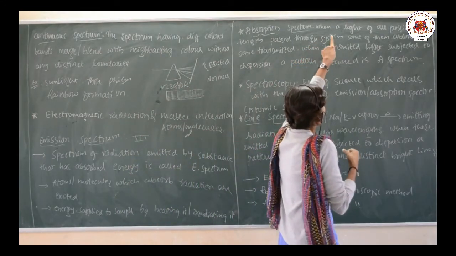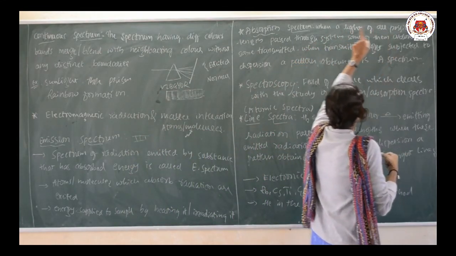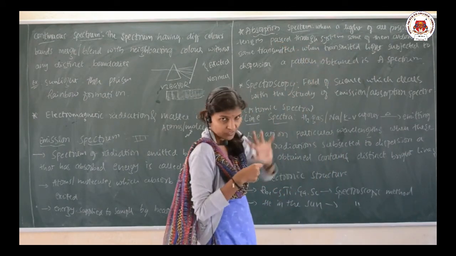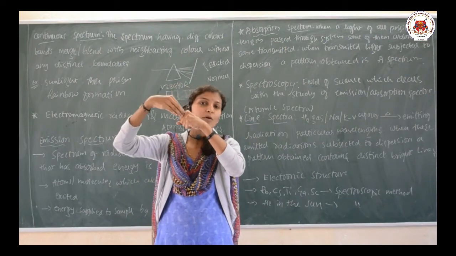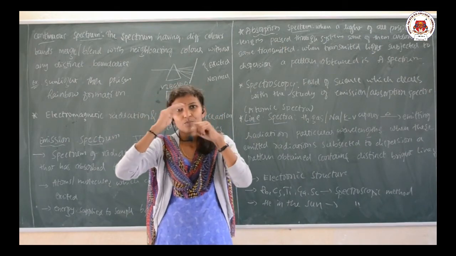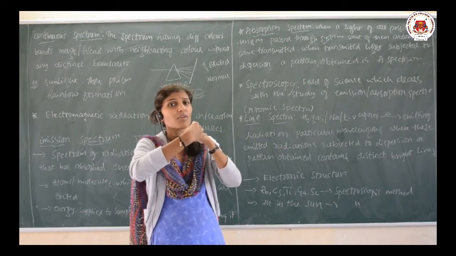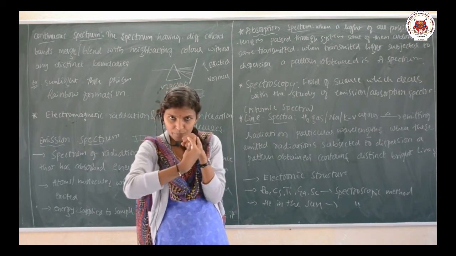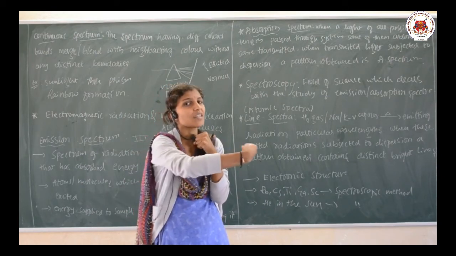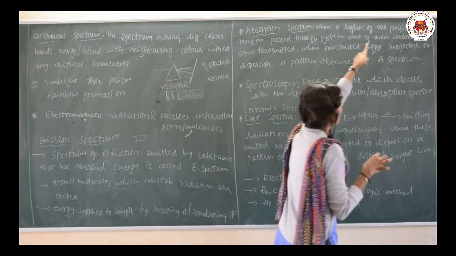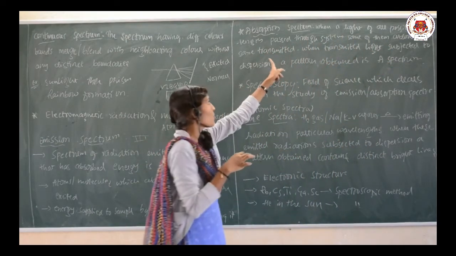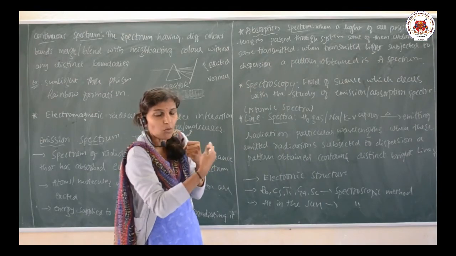See here, when light of all possible wavelengths is passed through a system, what happened? Certain wavelengths are absorbed and certain wavelengths are transmitted. Some of them are absorbed and some of them are transmitted. Now, whatever is transmitted,